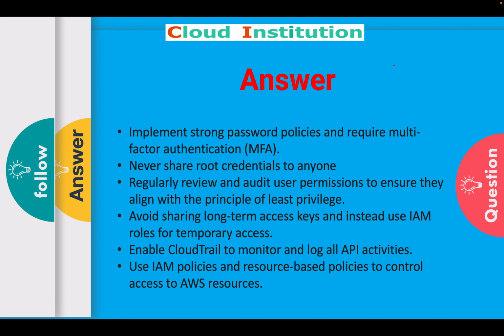The next one is that regularly review and audit the permissions to ensure they align with the principle of least privilege. Which means we need to regularly audit the user permissions. We need to check whether a particular user has full access or partial access, and what kind of access the user has. Based on that, we need to limit the permissions of the specific user so that the user will not be able to access all the services and all the mission critical services in AWS.